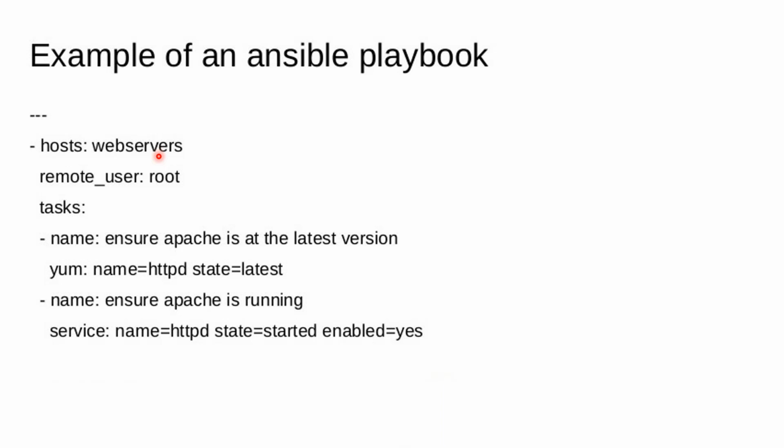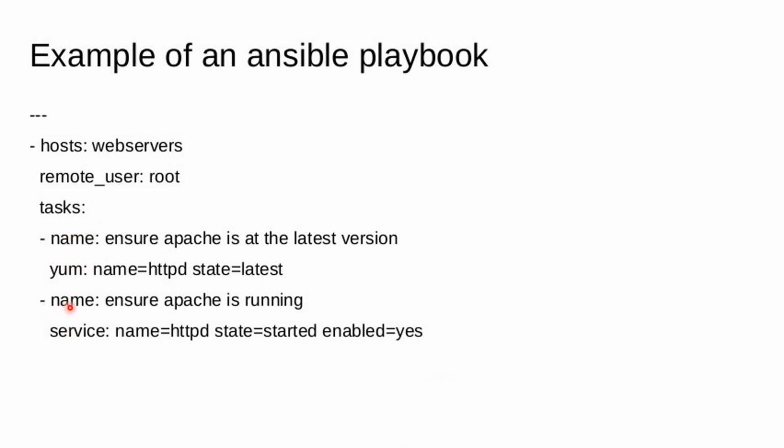After that, remote user. Remote user means the user from which you are going to perform the actions, root user. Tasks: what are the tasks you are going to perform? Task name: ensure Apache is at the latest version. It means I want to install the latest version of Apache. See here, this is the actual syntax to deploy it: yum, name equal to httpd, state equal to latest. Okay, so this is the first task.